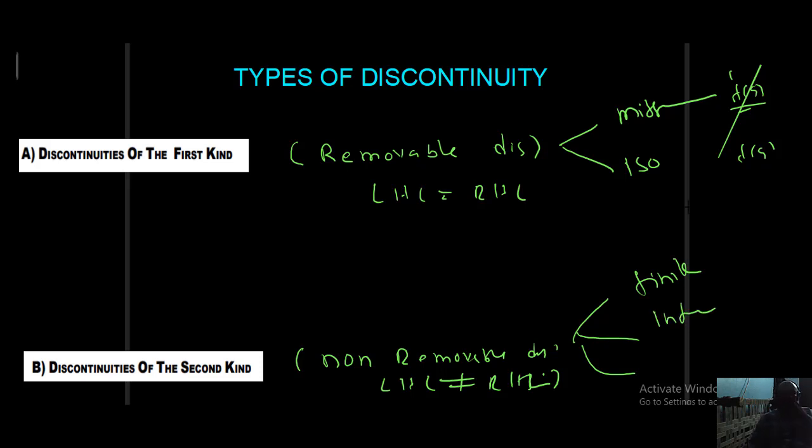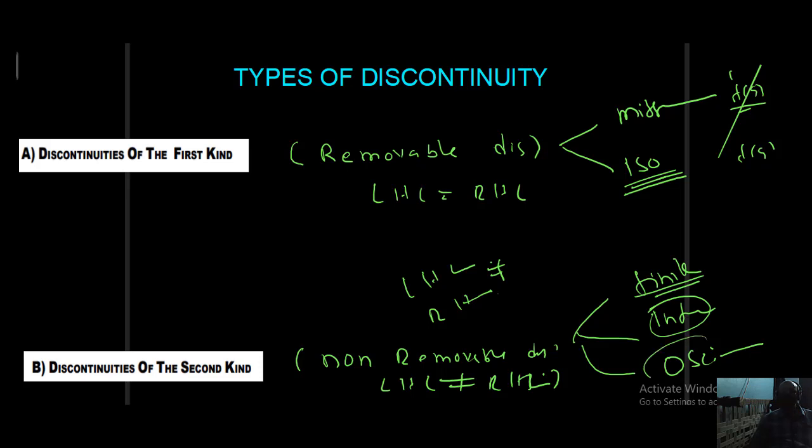Oscillating type. Finite type means what? LHL exists and is a finite value, RHL exists and is a finite value, but they are not equal. That is finite type of discontinuity. Infinite type means LHL or RHL, one or both, tend to infinity or do not exist. Then that type of discontinuity is called non-removable discontinuity of infinite type.